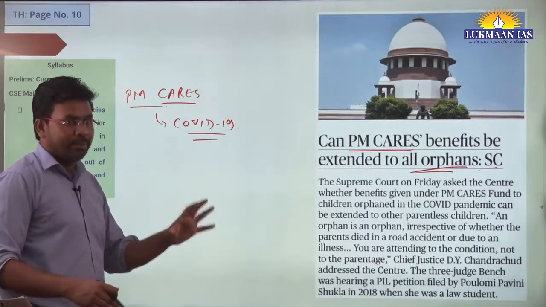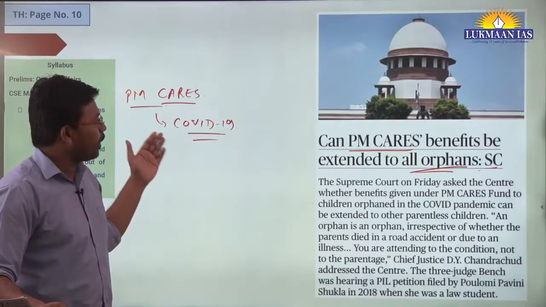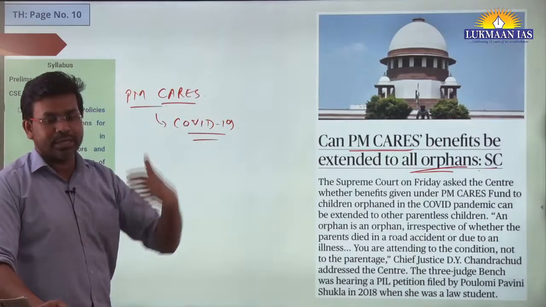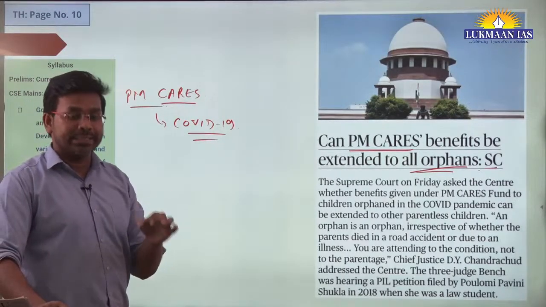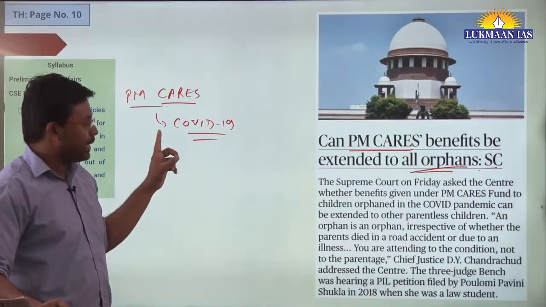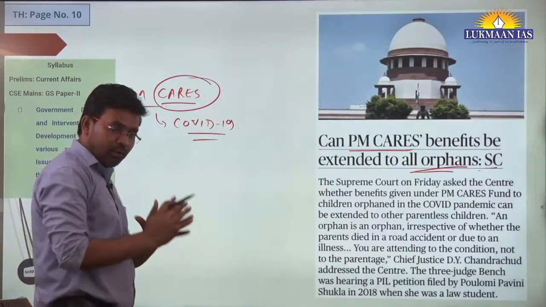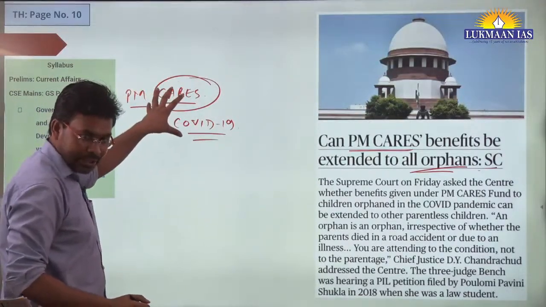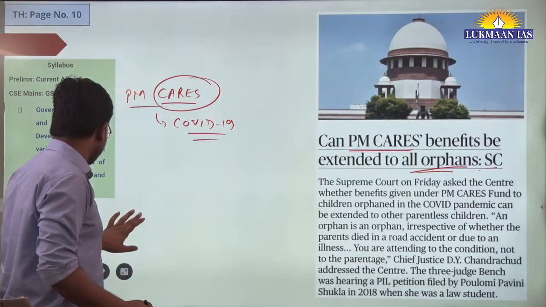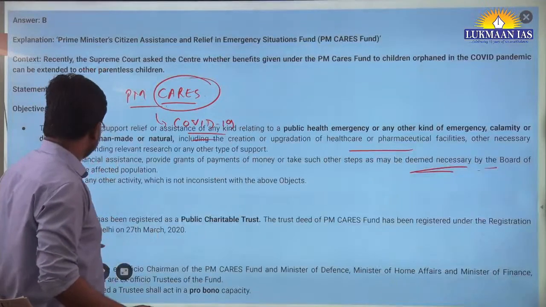And this money will be utilized for giving benefit to people affected because of calamities, natural calamities, even man-made disasters. This CARES has a full form also. This is an abbreviation. We are going to look into that, and we have a question based on this topic, so we are going to solve that question.